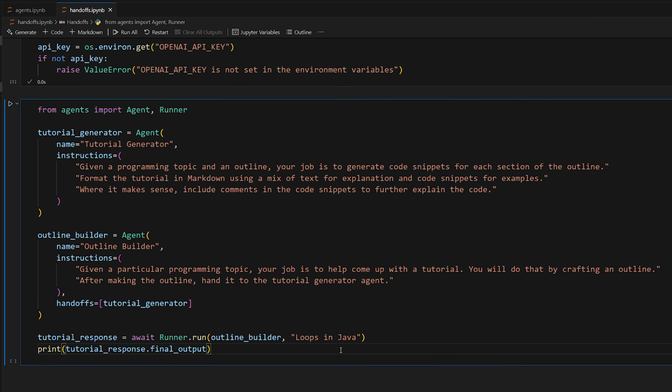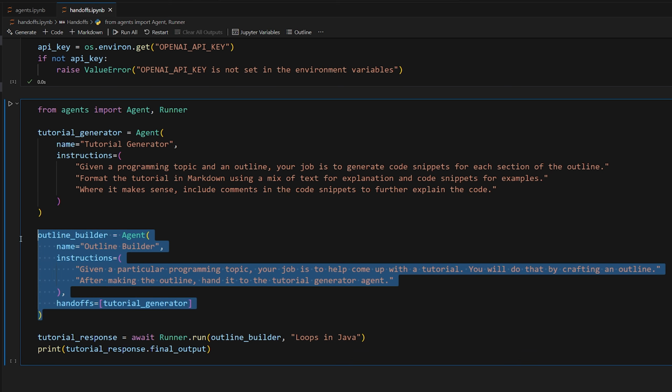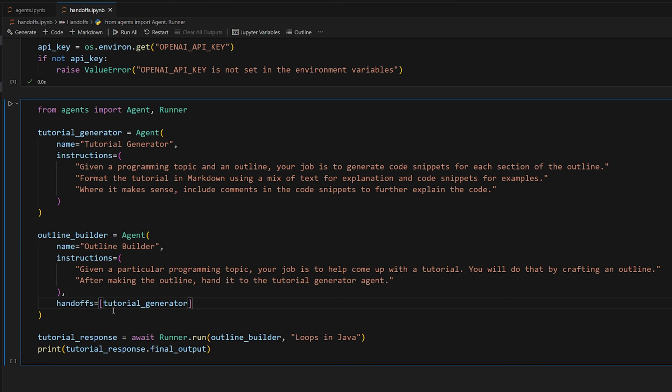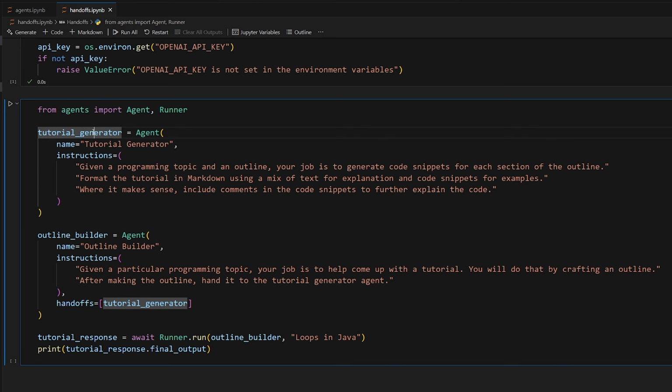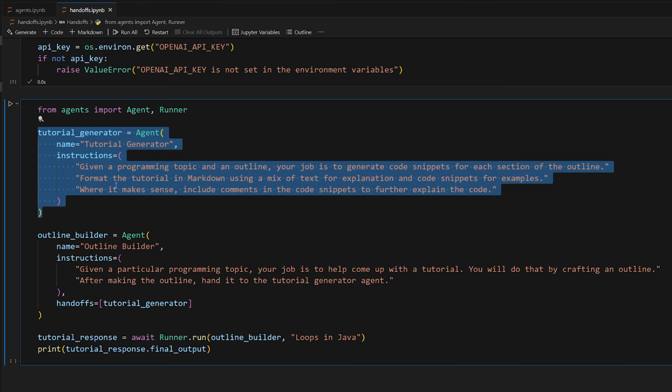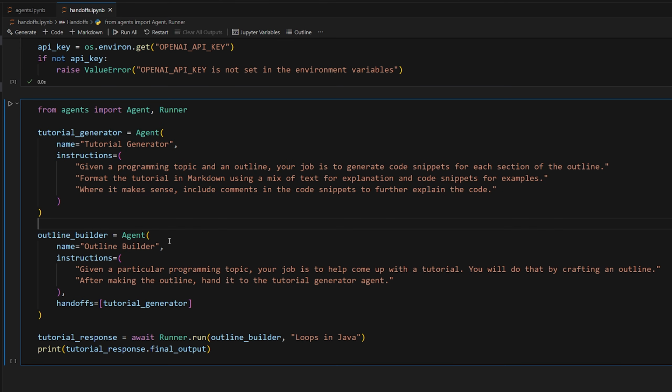Now, something you need to be aware of. Previously, when we invoked an agent, the response that we got back from it was the response of that agent that we invoked. But of course, since we're going to be potentially handing off to a second agent, the response could be that second agent's response. So that is what you need to expect. If an agent hands off to another agent, it doesn't return back to the previous agent unless you explicitly give it that capability. So whenever it hands off, it's going to end with the agent that it handed off to unless you tell it to do more stuff, all right? Hopefully that makes sense. Let's just go ahead and run this now and see what we get.